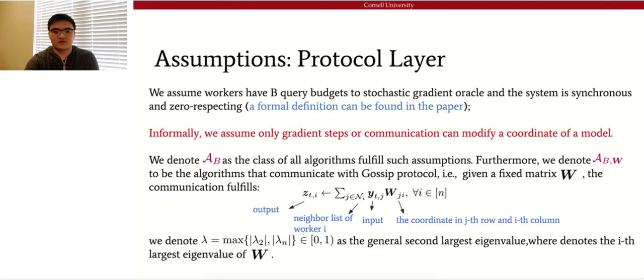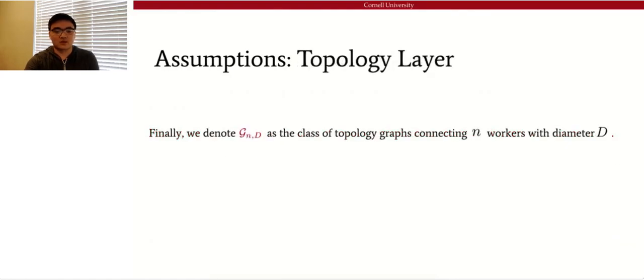The update formula must fulfill the following, which basically just uses the fixed matrix W to take the weighted average of the input in a neighborhood. We denote lambda to be the general second largest eigenvalue of W, and as we will show later, this lambda plays a crucial role in the upper bound of the iteration complexity. And finally, we denote G_D to be the class of topology graphs connecting n workers with diameter D.